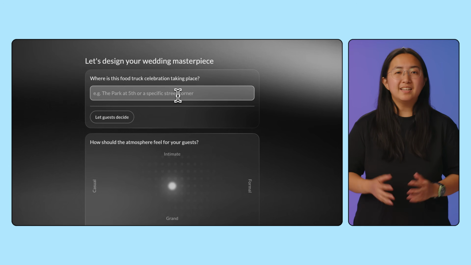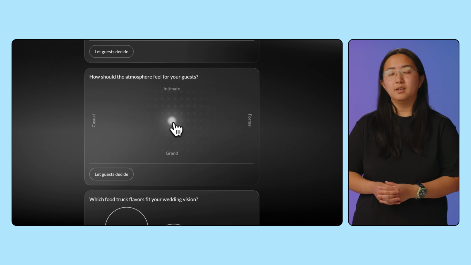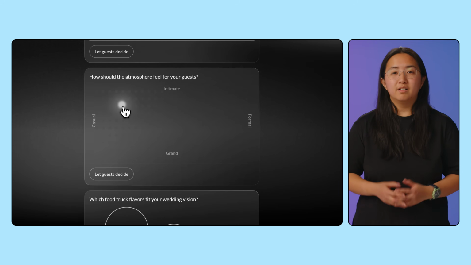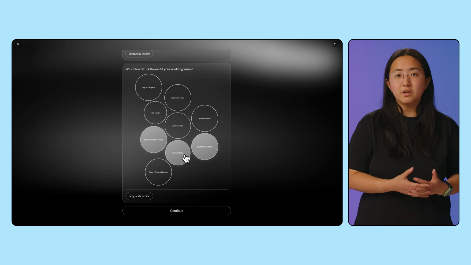Fourth, GenUI is a UX paradigm where AI constructs and responds in real time with UI, rather than walls of text. Flutter's GenUI SDK provides a foundation for building dynamic GenUI experiences in your Flutter apps, like this one.